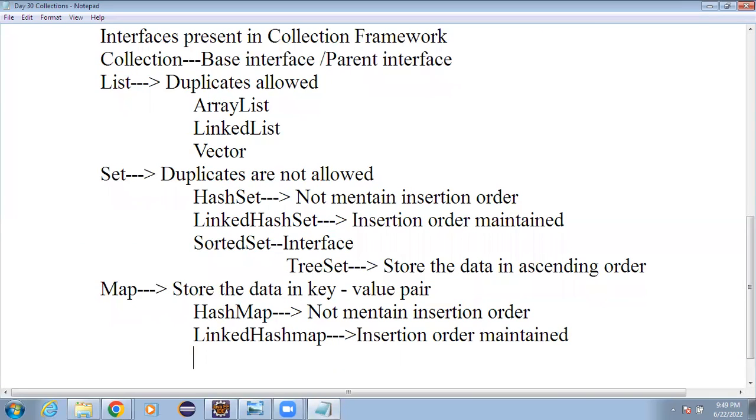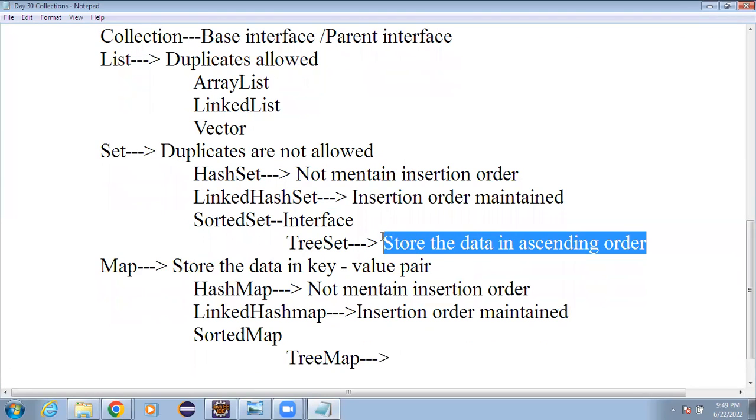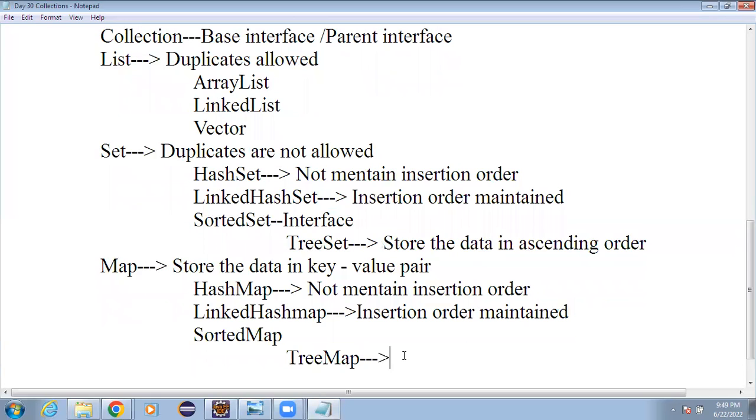And again here too we have the interface sorted map. This sorted map again has a class, which we call the tree map, exactly like the tree set. And the usability is again exactly similar. It will store the data in the ascending order of the key. So this is how it needs to be understood.